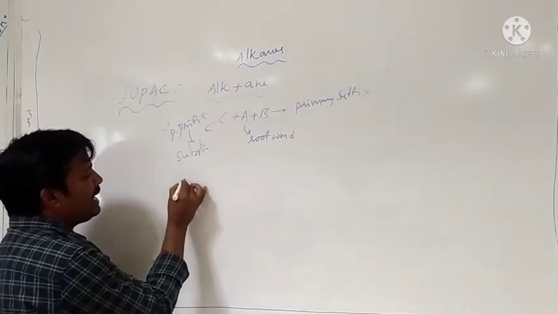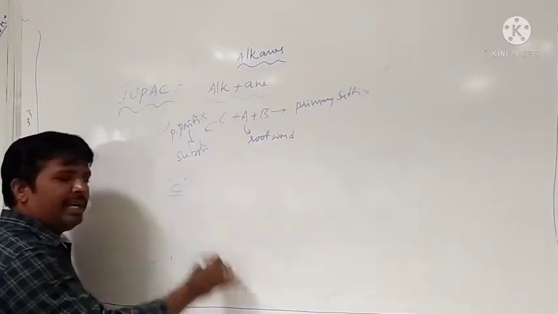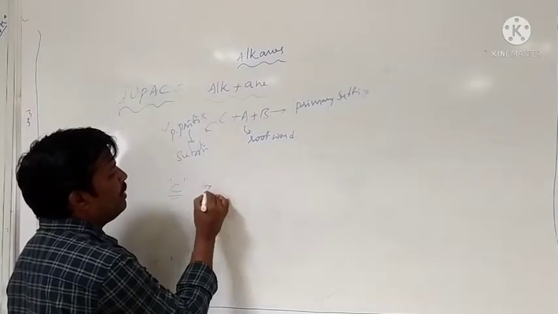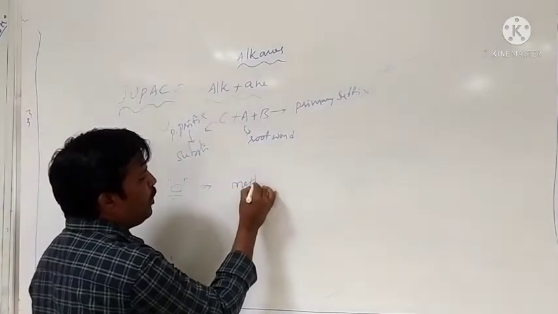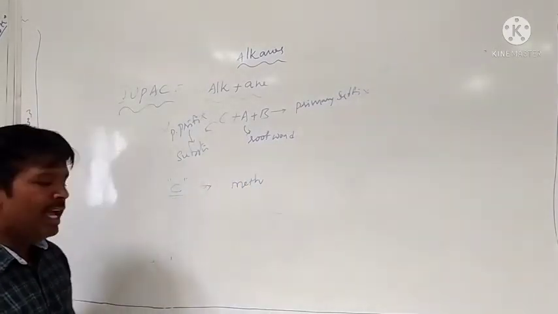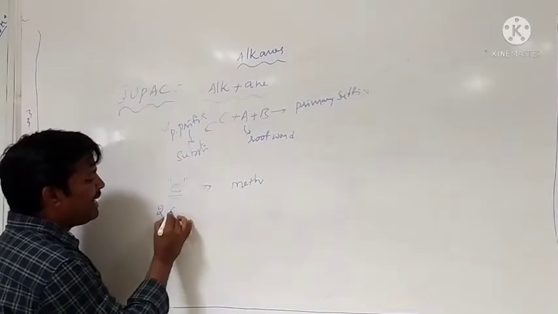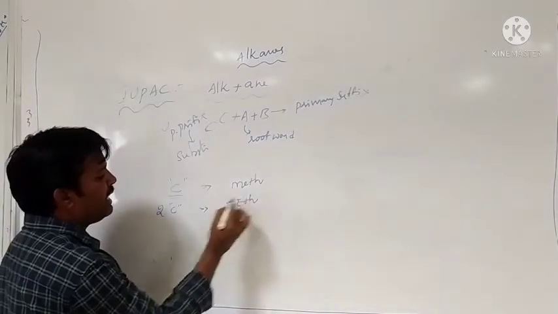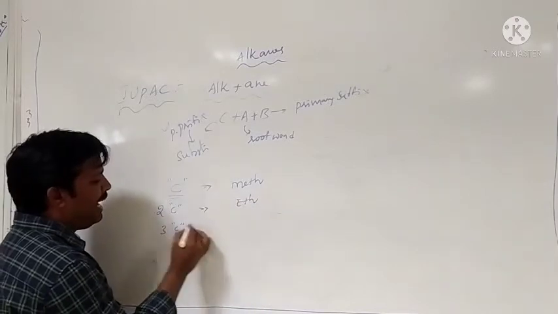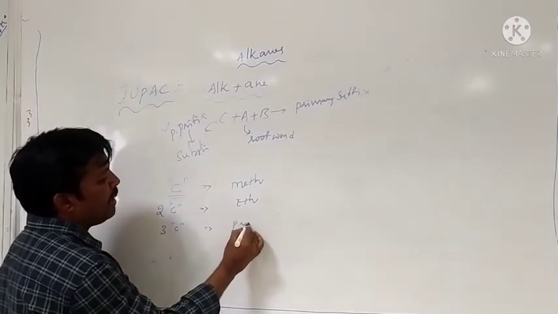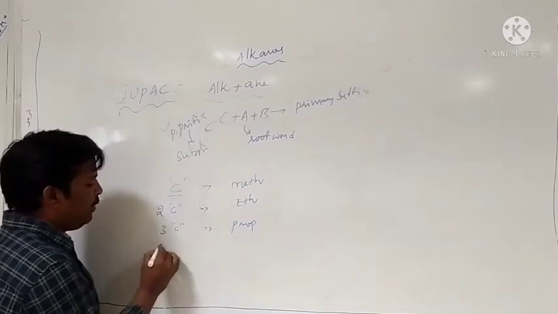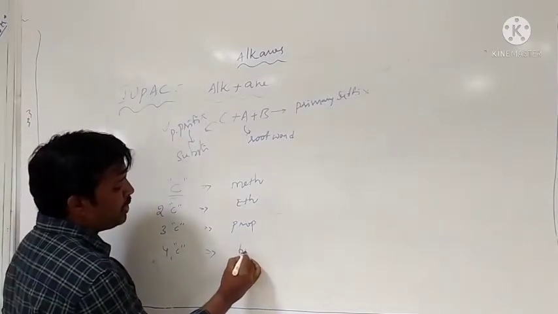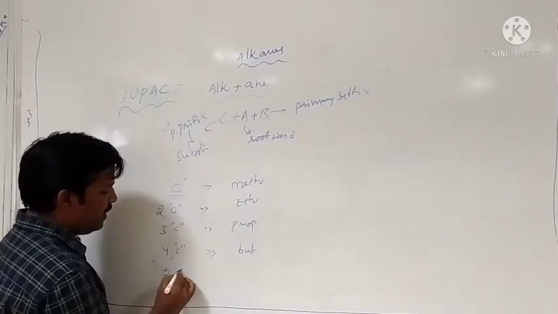Suppose a carbon chain contains only one carbon atom, the root word is meth. Two carbon atoms, the root word is eth. Three carbon atoms, that is prop. Four carbon atoms, that is but.